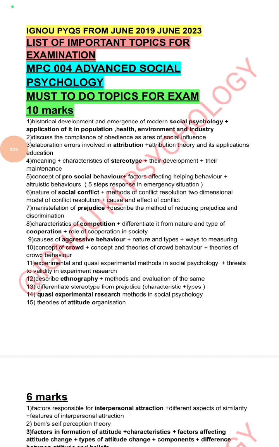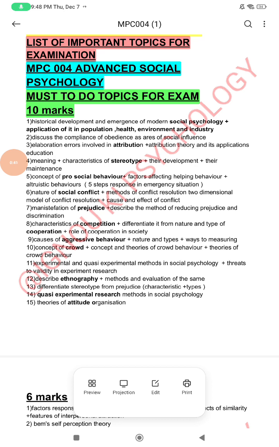Now let's get started. First of all, 10 marker questions. First, historical development and emergence of modern social psychology, and its application in population, health, environment, and industry. This is a very basic question as this paper is all about social psychology.